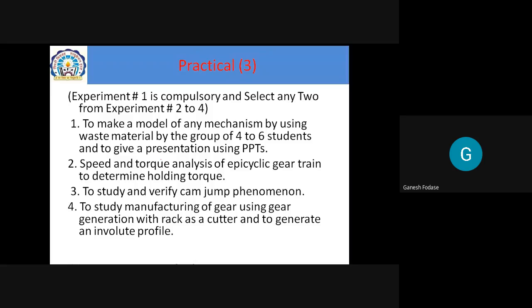Has anyone visited the TOM Lab? Did anyone come to the TOM Lab? Have you seen what is in the TOM Lab? Yes, sir. Okay. So if you visit that TOM Lab, then you come to know there are different mechanisms. Whatever the different machines and mechanisms, there are different cut sections, gears, gearboxes, and of course all the setups.